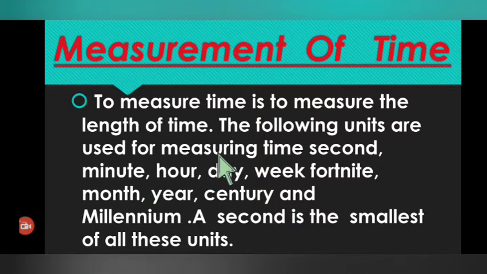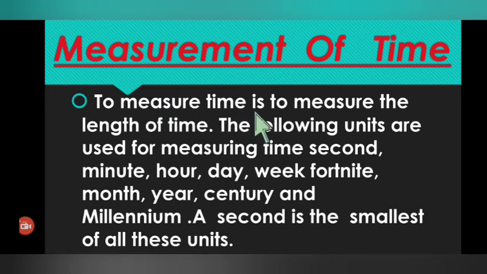These are the units used for measuring time. A second is the smallest of all these units.